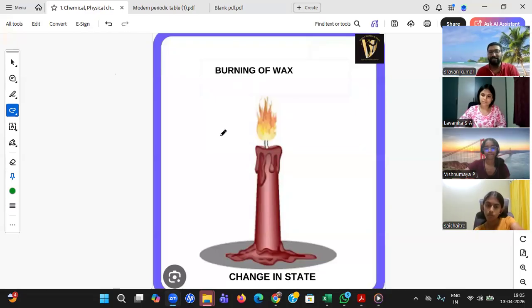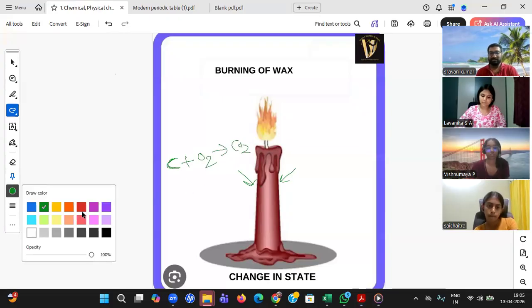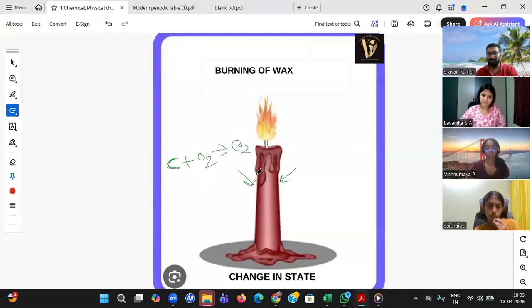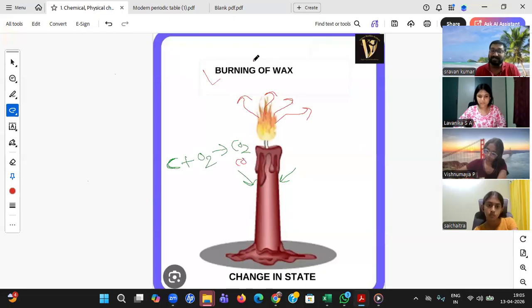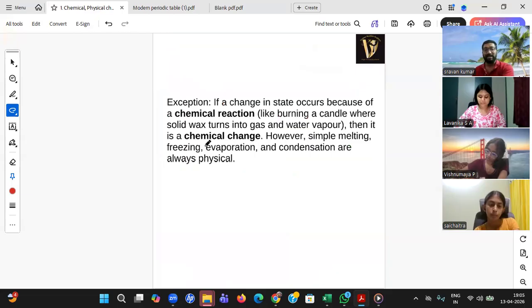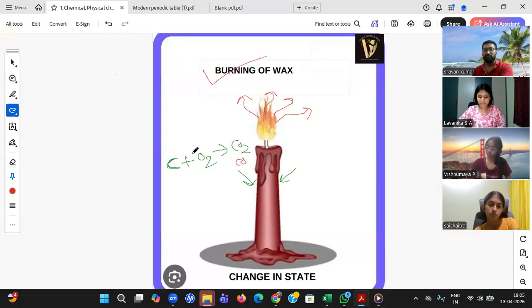Okay. Yes, Sai Chaitra, you see burning of wax, beta. As I said, anything that burns is again something like fossil fuel. So fossil fuel is generally made up of carbon, and you are burning means reacting with oxygen. Is there new compound or not, Sai Chaitra? New substances formed. Yes, okay. Carbon dioxide or carbon monoxide also forms sometimes. So new compound is formed. So burning of wax is nothing but a chemical change. Burning of wax is nothing but a chemical change because a new compound is formed.